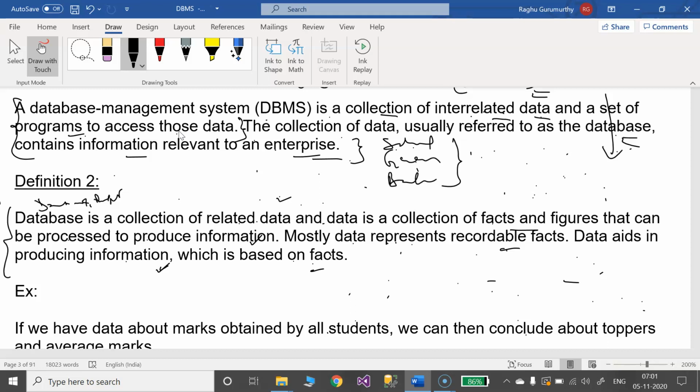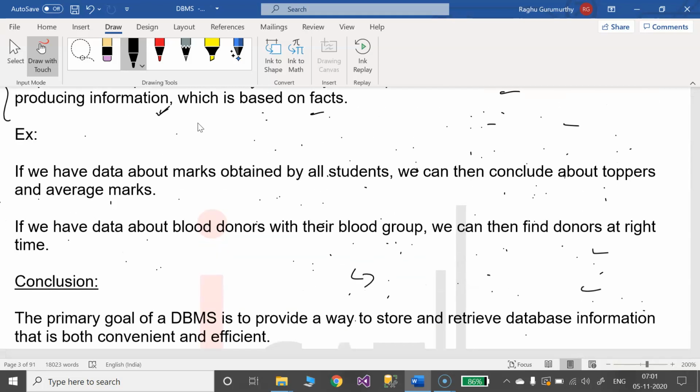After that, the example they are giving for a database: if we have data about marks obtained by all students, we can conclude about toppers and average marks. Suppose I store the marks students secured in the exam.